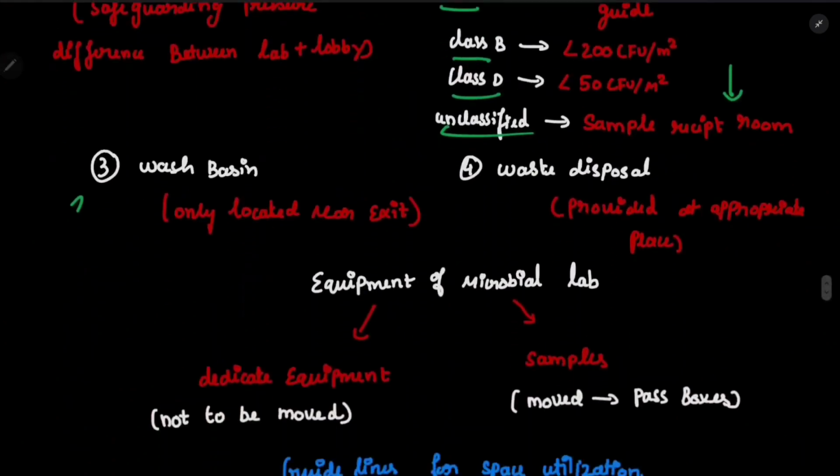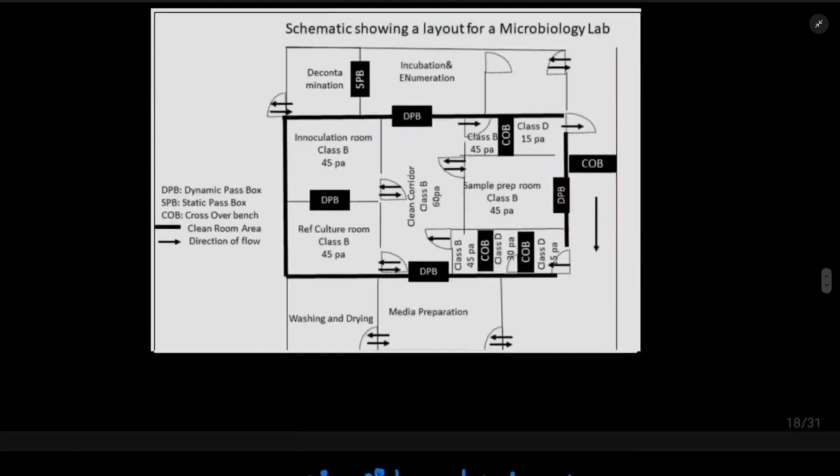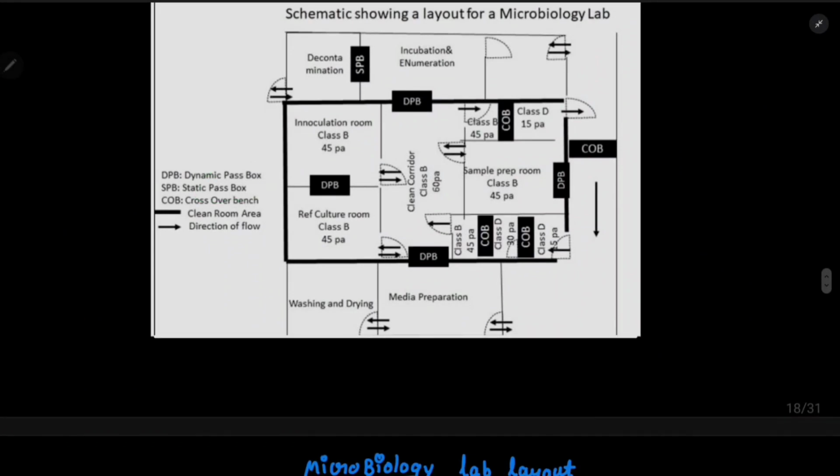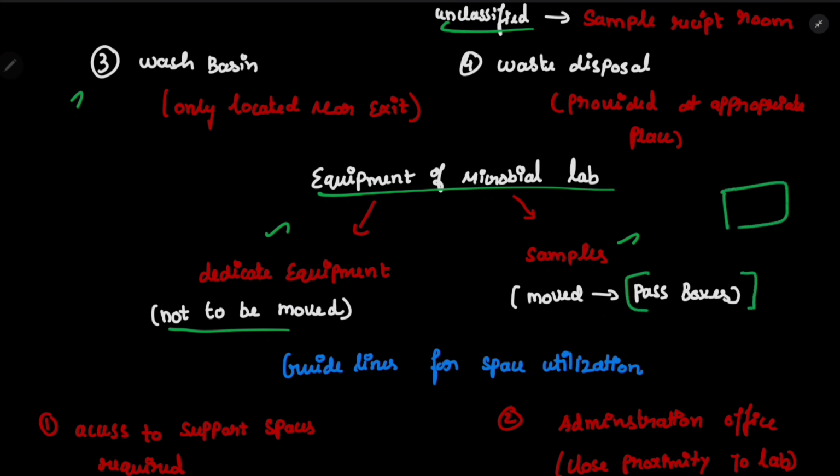And one more important point, which is the pass box, right? What is a pass box? Dynamic and static. I'll explain that now. See, equipments of microbial lab. There are two kinds. One is dedicated equipment which should not be moved, and the samples. Samples should be moved, but they should be moved with the pass boxes. A pass box is kind of like a box. In that box, you will keep the sample. So if the sample is contaminated, it will not spread to the other people.